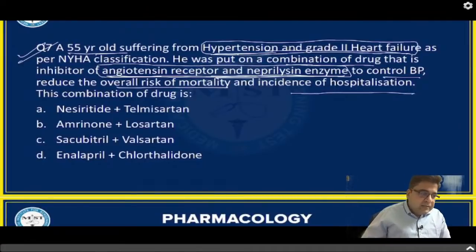So, the answer is this sacubitril plus valsartan combination.